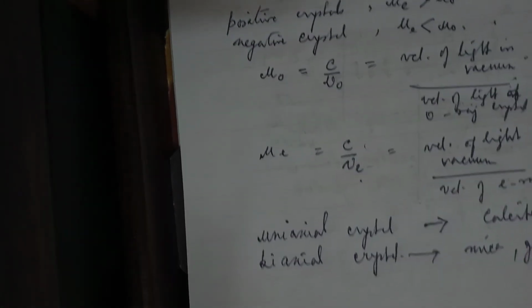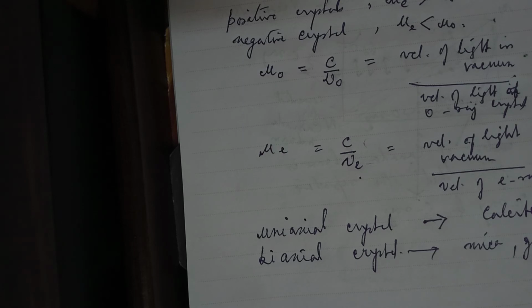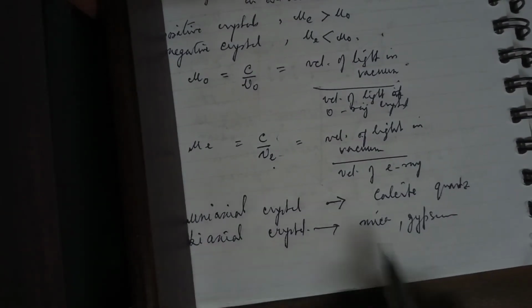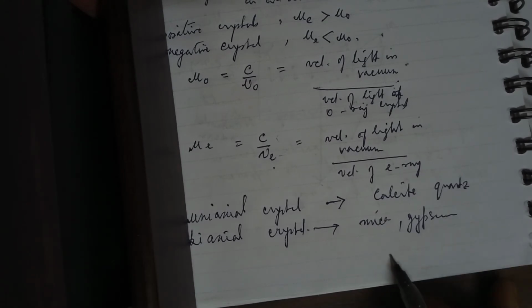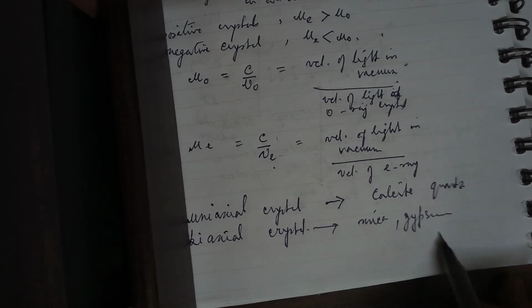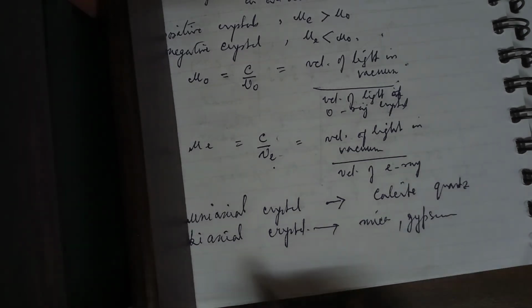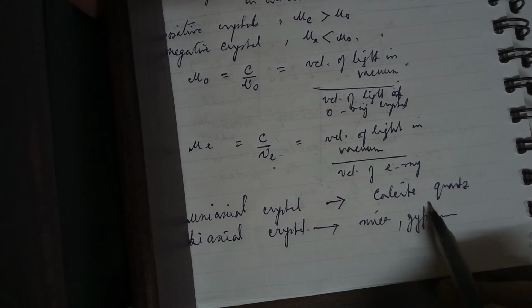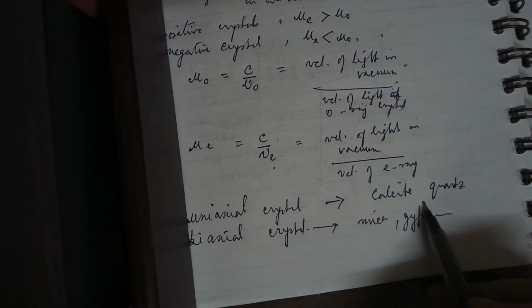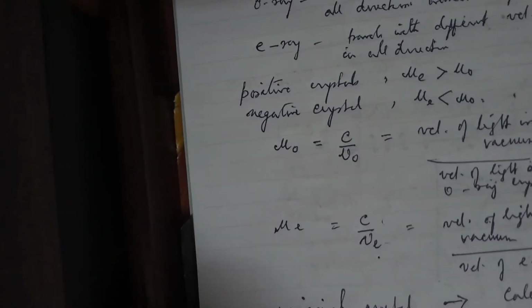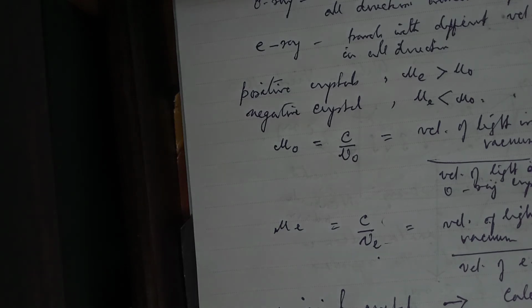And also we have uniaxial crystal and biaxial crystal. The typical examples of uniaxial crystals are calcite, quartz, and for biaxial crystal it is mica and gypsum. In most of the study of polarization, we use uniaxial crystal, where we see both ordinary and extraordinary rays, whereas for biaxial crystals we see only extraordinary rays.